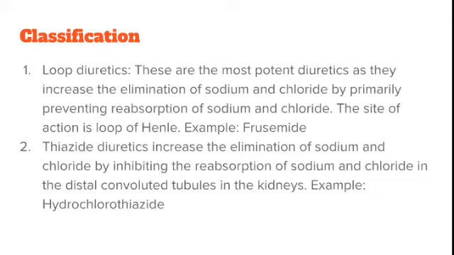All the diuretics act either by preventing the reabsorption or by increasing excretion. Why is it called loop diuretics? Because it acts on the loop of Henle. The example is furosemide.